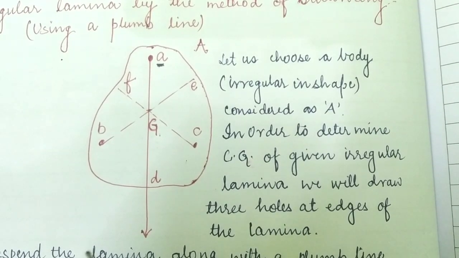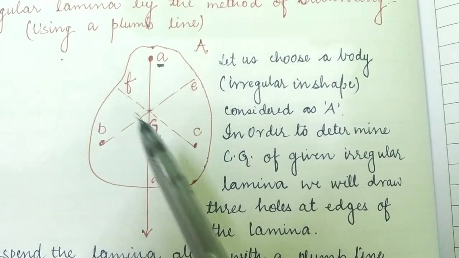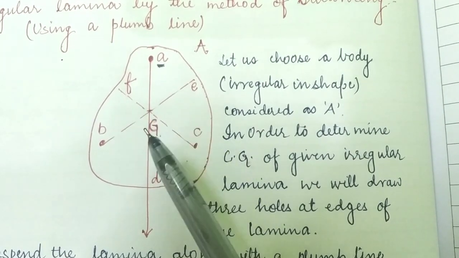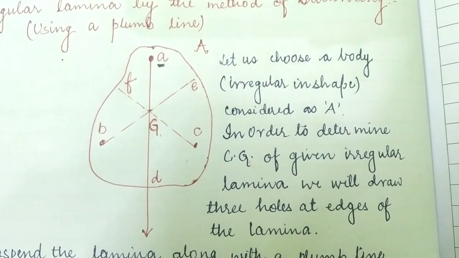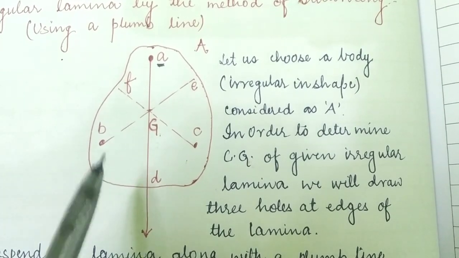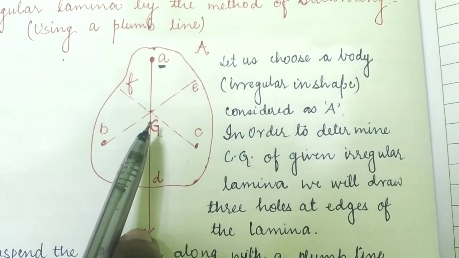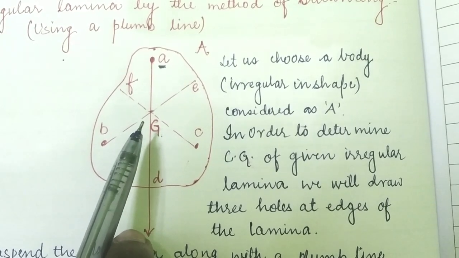From all this geometry, we can conclude that if all three lines intersect each other at a point, where the total weight of the object is concentrated, meaning the object becomes balanced, then that point is said to be the balancing point or the center of gravity of the given object.